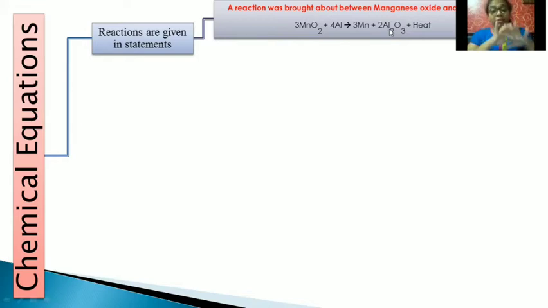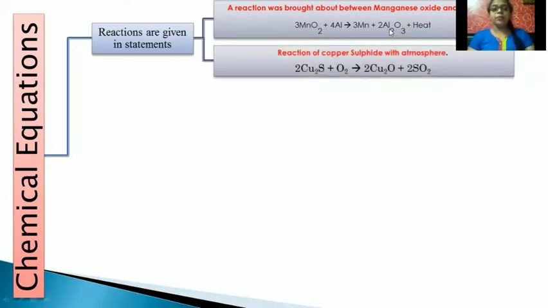After writing the entire equation, you have to balance it. One more example: reaction of copper sulfide with atmosphere. Atmosphere means oxygen. So copper sulfide reacting with oxygen, these are the reactants: copper sulfide Cu2S plus oxygen, that is O2.